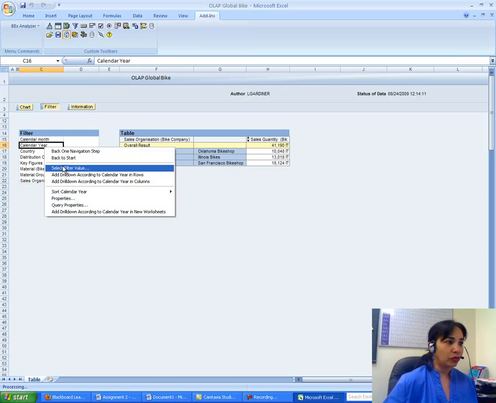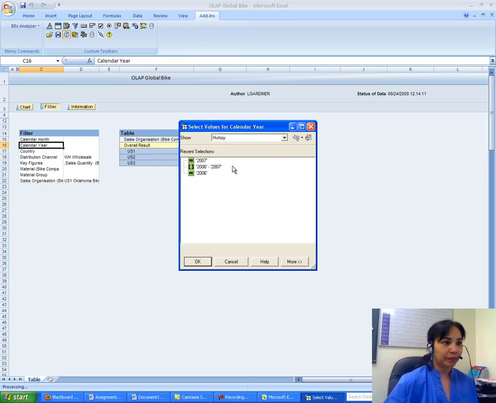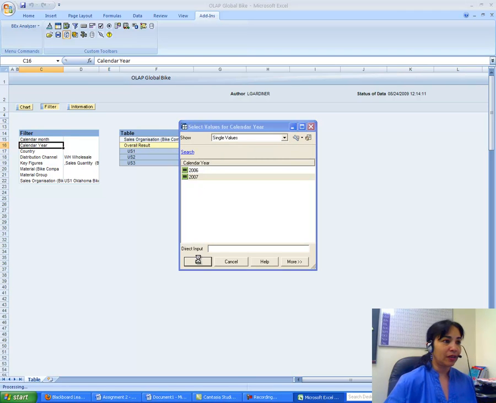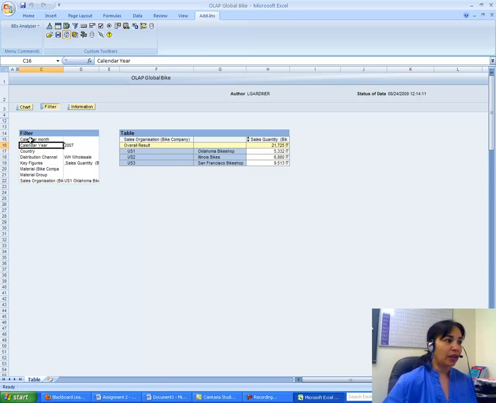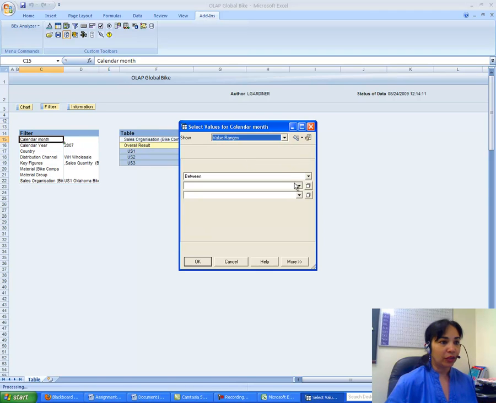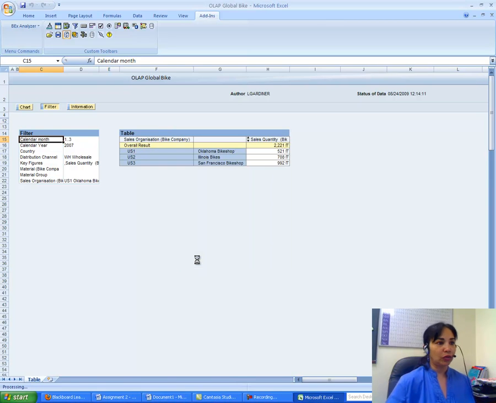Calendar year, I have to choose 2007. I go to single value, I choose 2007, and then calendar month, I have to choose the first quarter. So range is between, value ranges January to March. That's my first quarter.